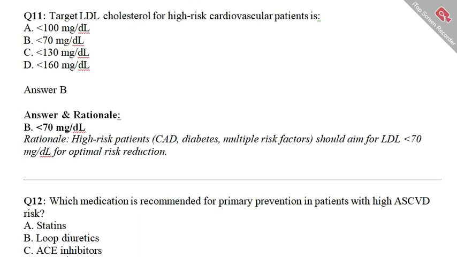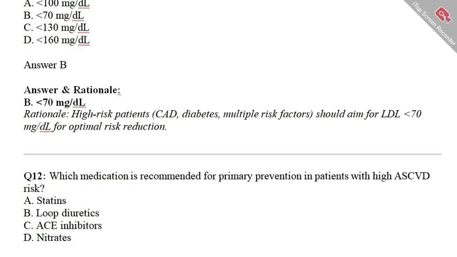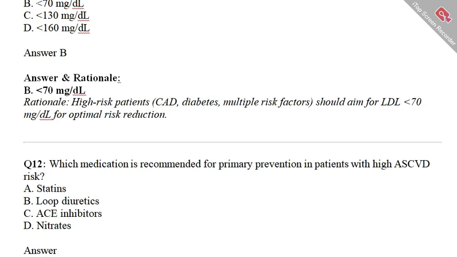This is the best way to prepare yourself for the upcoming Prometric Saudi medical licensing exam, and we are here to help you with your preparation. I'm sure that watching these questions will definitely help you for your upcoming Prometric exam.